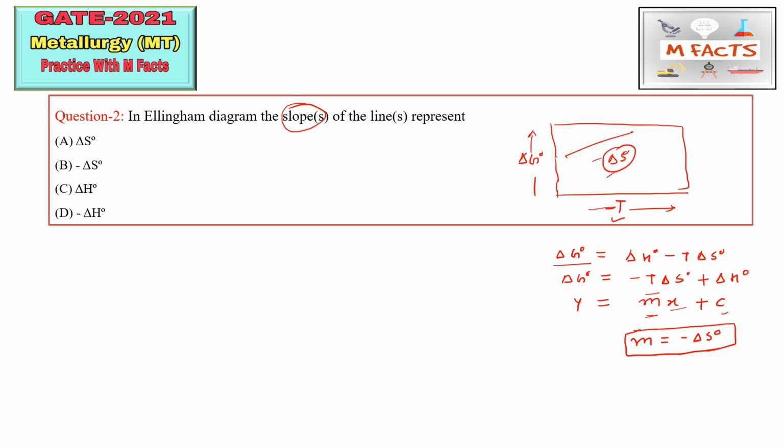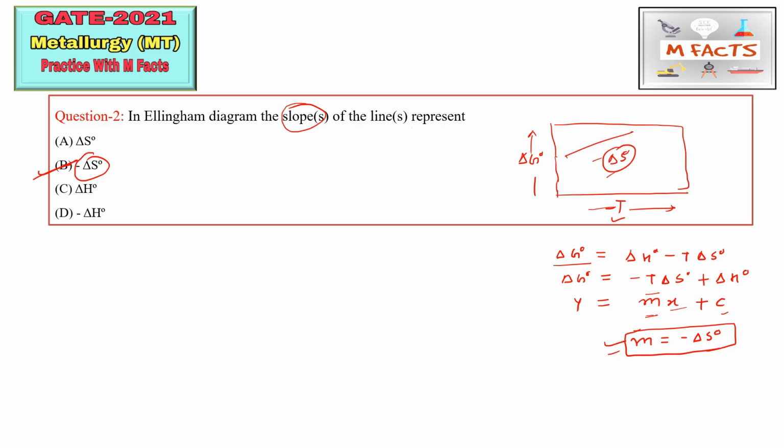All the slopes of the lines in the Ellingham diagram represent the change in the entropy of that metal, all in standard state condition. So now you know how we can find this slope. In the Ellingham diagram the slope of the line represents minus of delta S naught.